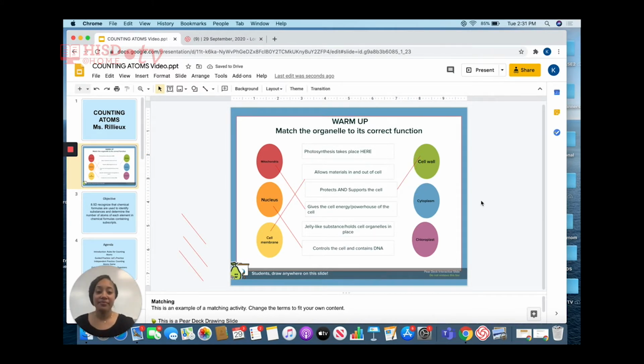Cytoplasm. Is the correct function of cytoplasm where photosynthesis takes place, or the gel-like substance that holds the cell organelles in place?